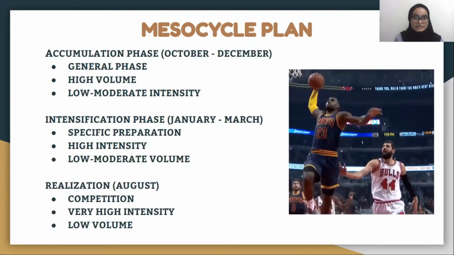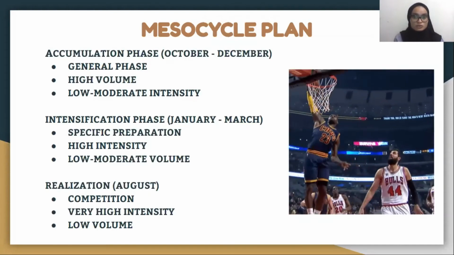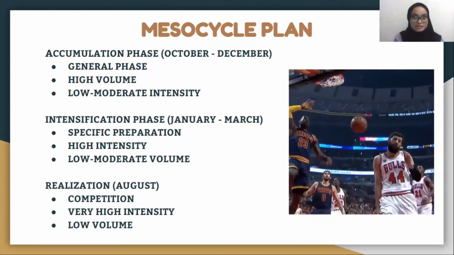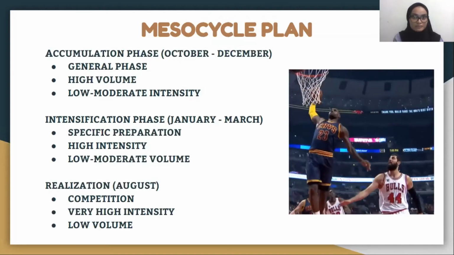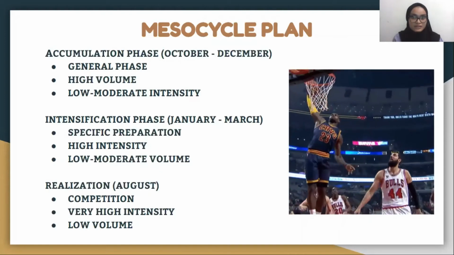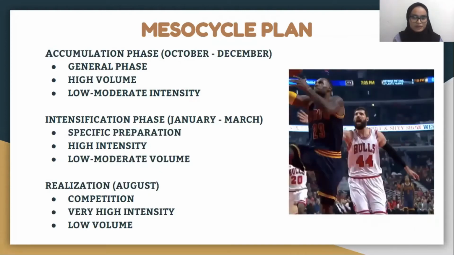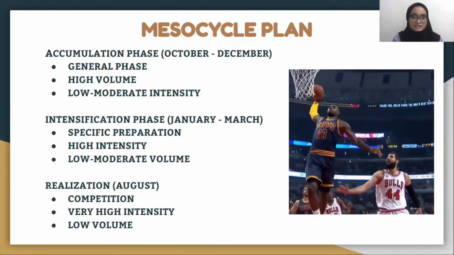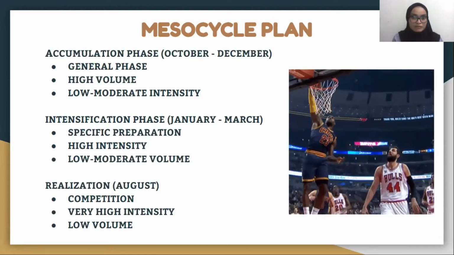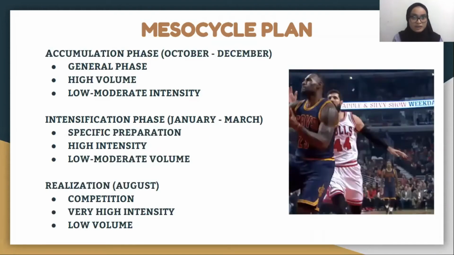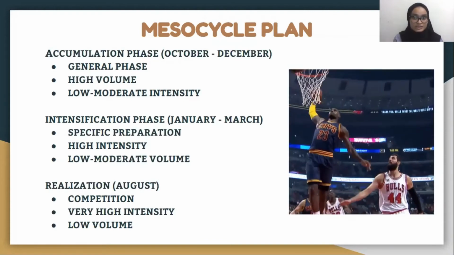Next, intensification phase, where the athlete transmutes potential to sport-specific skill preparedness. For example, the training program is related more towards strength, endurance, and also power, whereby a high intensity and low to moderate volume is applied towards the training program. For our annual training plan, intensification phase occurs during January till March.